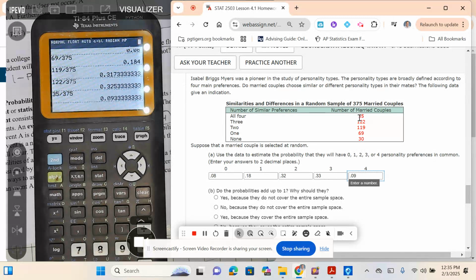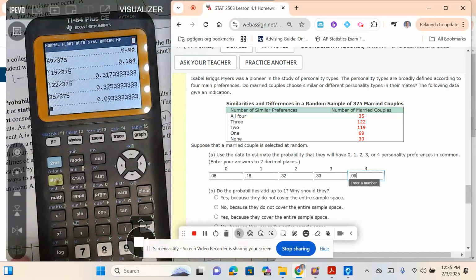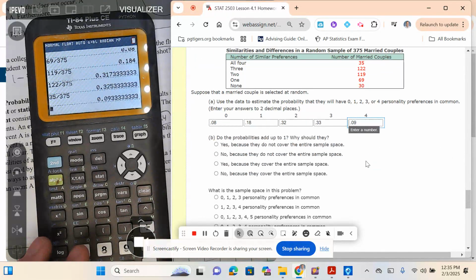Do these probabilities add up to 1? So a little bit of a tricky here. Should they add up to 1? Now, they might not exactly add up to 1, but should they add up to 1? Yes, because they cover the entire sample space. What does that mean? That means these outcomes cover all the possibilities you could have from this table: 0, 1, 2, 3, 4.